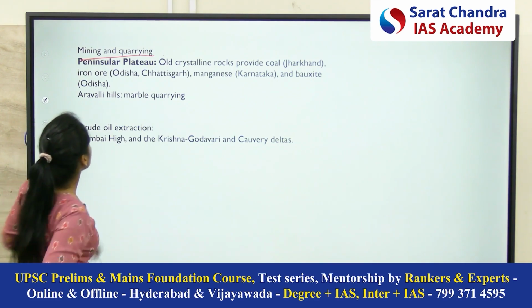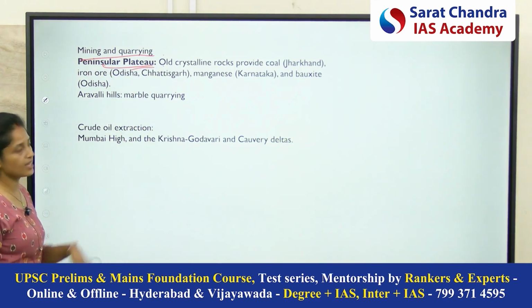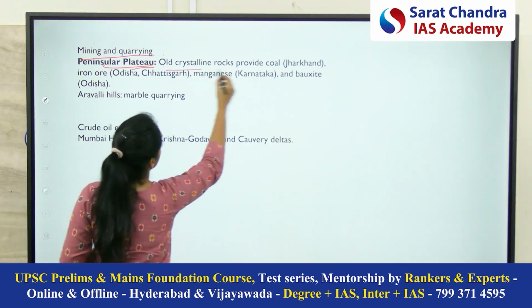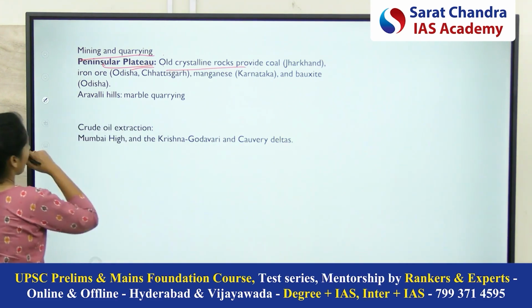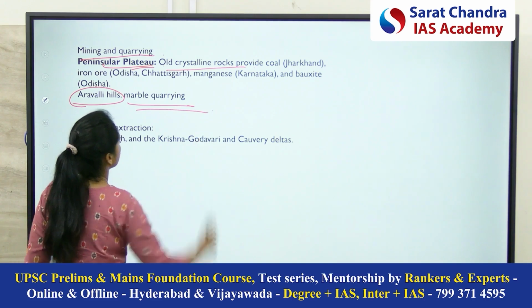Now, coming to mining and quarrying part. So, as we have already discussed that Peninsula Plateau is very rich in mineral resources. Why? Because of the presence of the old crystalline rocks. Okay, and coming to the Aravalli Hills, so marble quarrying is very rich there.